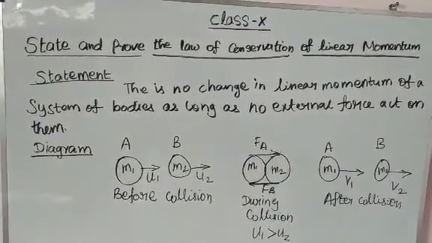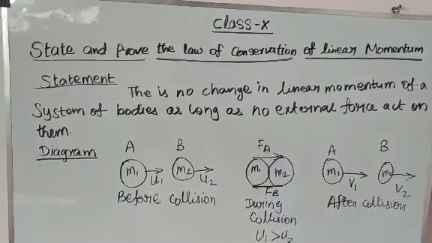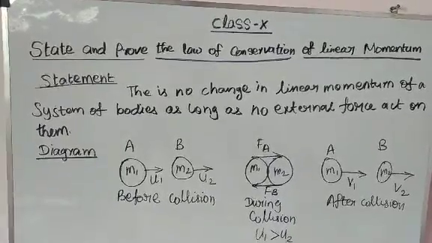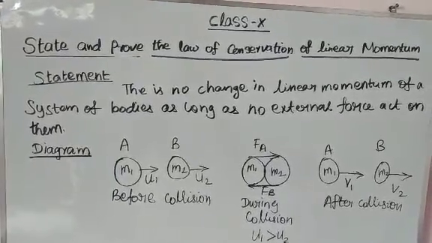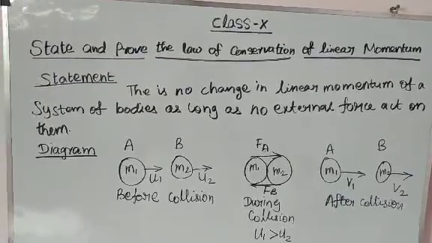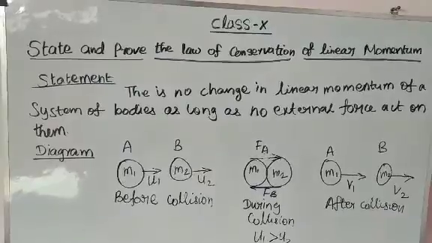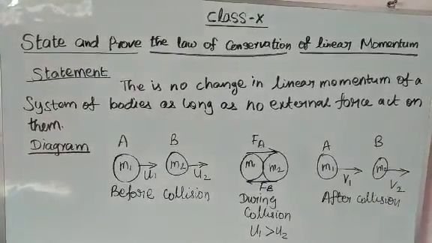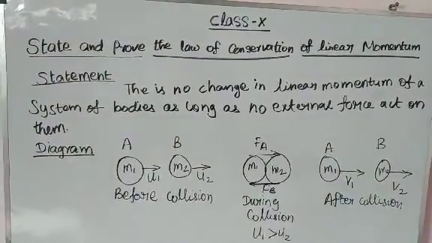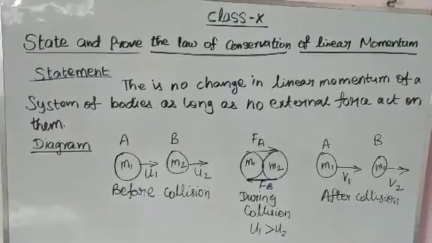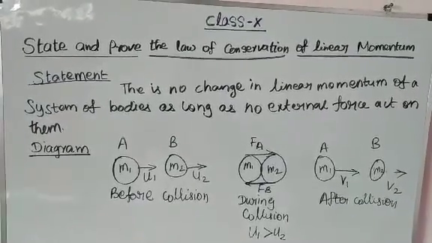The product of mass and velocity, P equal to m into v, is called linear momentum. A moving body has linear momentum; a body at rest has no momentum.